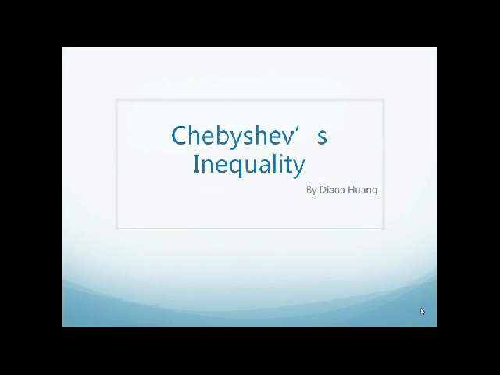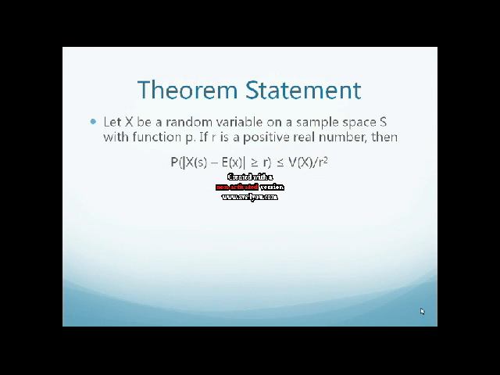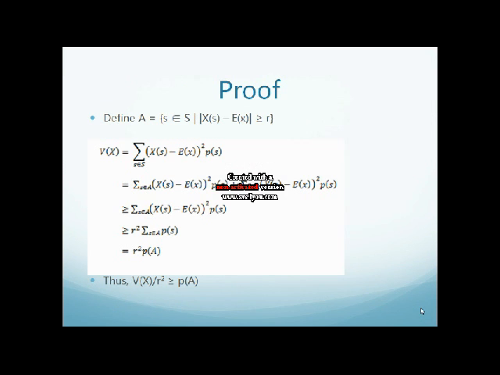Hi everyone, this is Diana, and I'm going to talk about Chebyshev's inequality today. First, let's look at the theorem statement. Let x be a random variable on a sample space S with probability function p. If r is a positive real number, then the probability of the events which have values that deviate from the expected value by at least r is less than or equal to the variance divided by r squared.